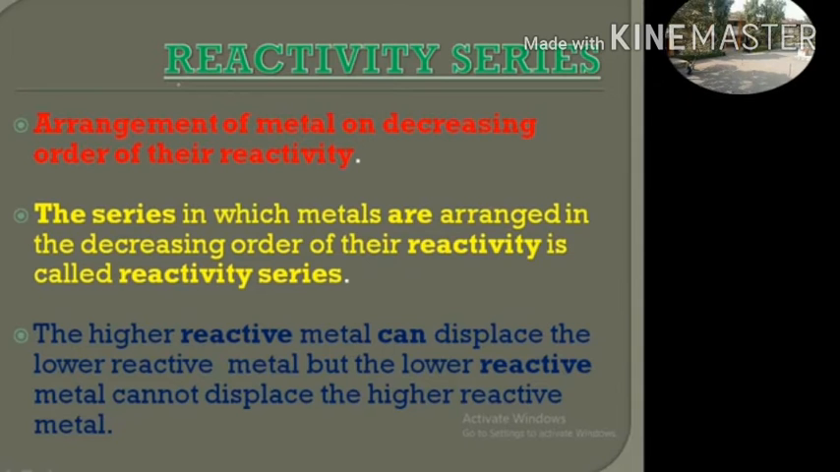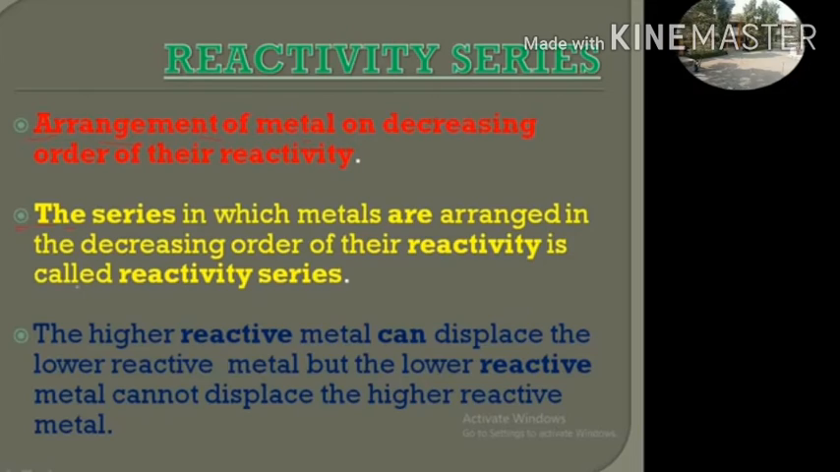Reactivity series: arrangement of metals in decreasing order of their reactivity. The series in which metals are arranged in decreasing order of their reactivity is called the reactivity series. A more reactive metal can displace a less reactive metal, but a less reactive metal cannot displace a more reactive metal. That's why it is called the reactivity series.